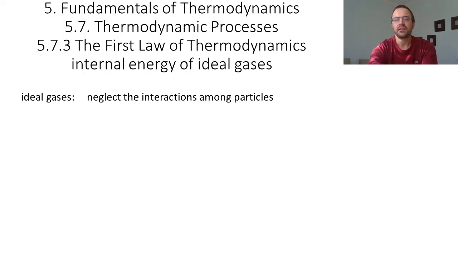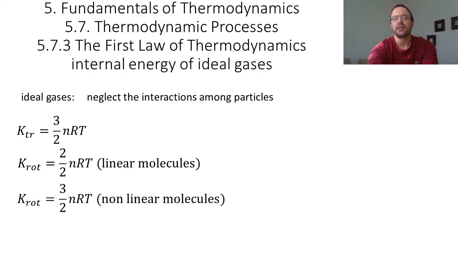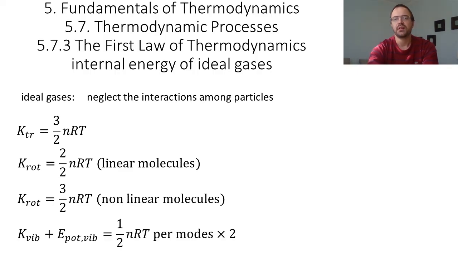And so that means that the internal energy only contains terms such as the kinetic energy of translation, which we have seen is 3/2 nRT, or a term such as the kinetic energy of rotation, which is equal to 2/2 nRT for diatomic molecules or linear molecules, and it is 3/2 nRT for non-linear molecules. And it also contains terms such as the kinetic and potential energy of vibration, which is 1/2 nRT per mode of vibration for each the kinetic and the potential energy.